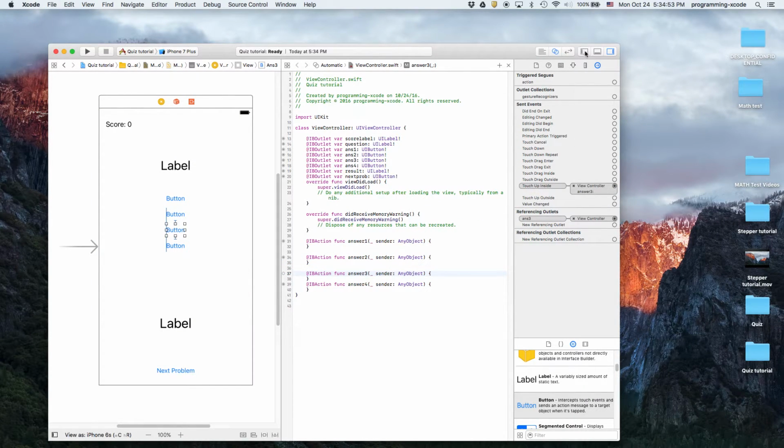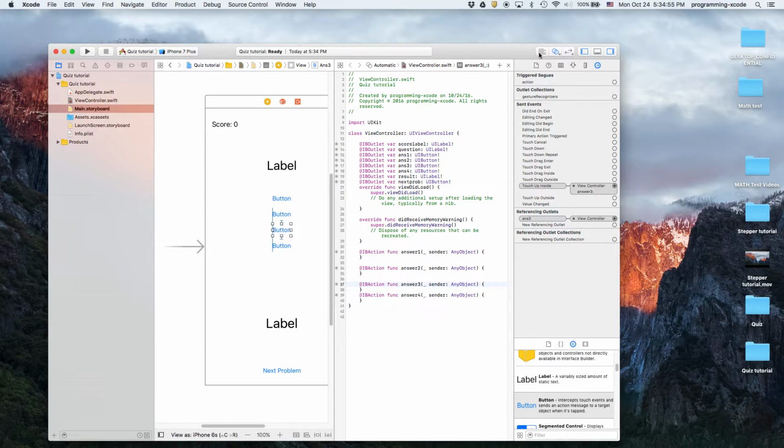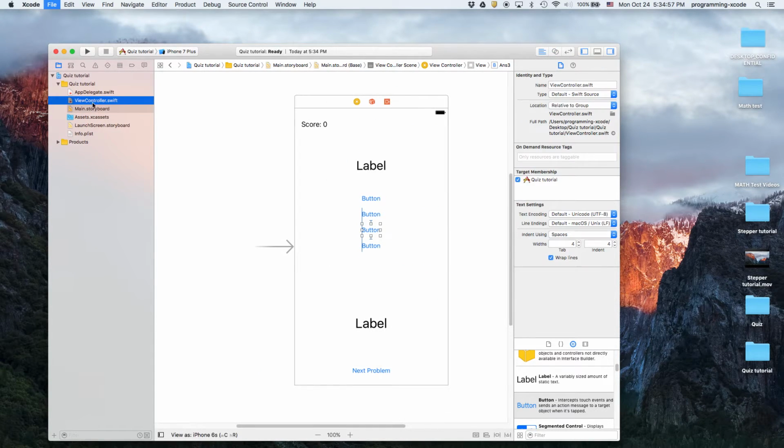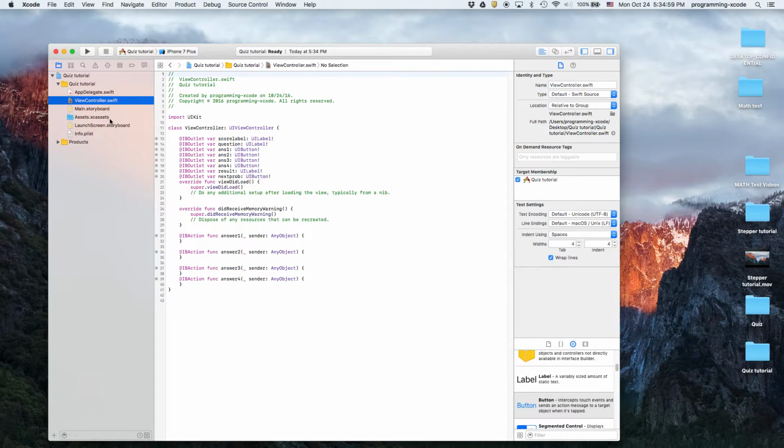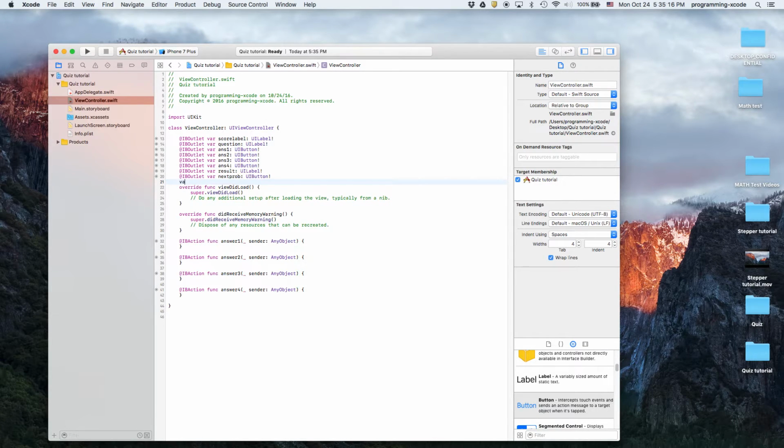There we go. Now let's move on to the code. So we're going to, of course, put a space right there and a space right there. And we're going to start with viewDidLoad. We have to define all our variables.